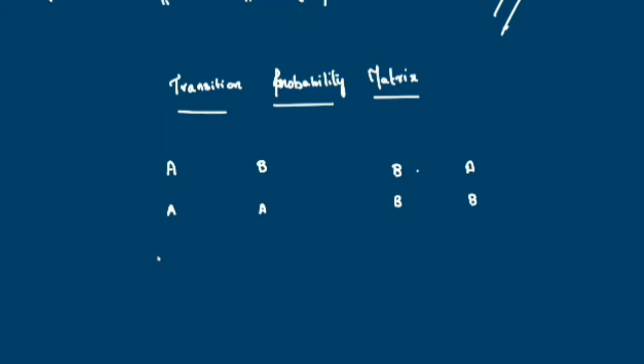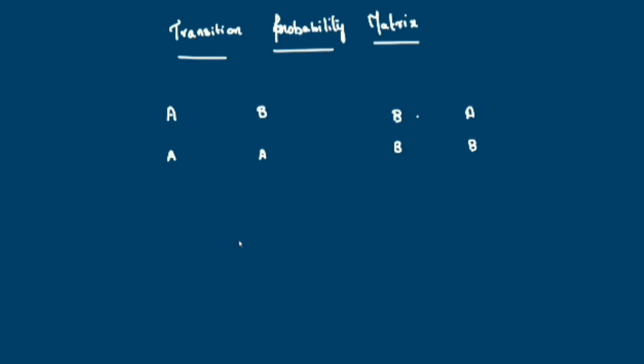Now this structure, this brand switching, we are going to put in a matrix form. We write brands here, brand A and brand B, and on the side also brand A and brand B. The probability of those who are using A continuing to use A we write here, PAA. Suppose 30% were using the product A and they continue to use A, they didn't switch.